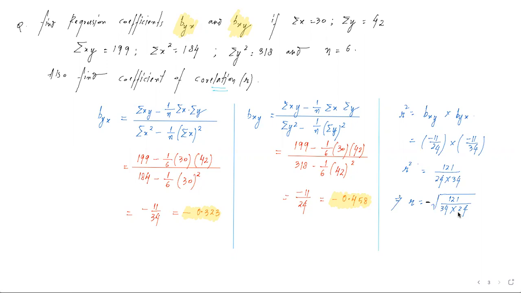और आपके मन में एक डाउट हो सकता है कि दोनों का वैल्यू अगर ऑल्टरनेट साइन हो, one positive one negative, to which I replied it cannot be possible. Then we are doing some mistake in the question, in the processing. So this is what is the situation. Now if we actually find the square root of this thing, so what I'm getting is 0.384 with a negative sign. This is the value of coefficient of correlation.